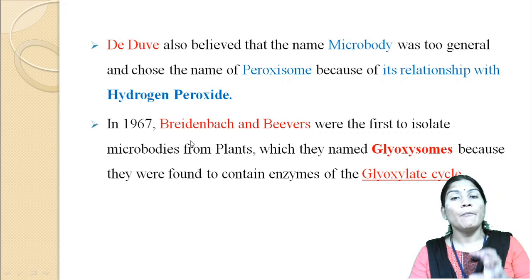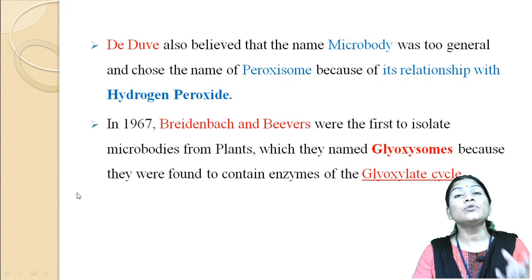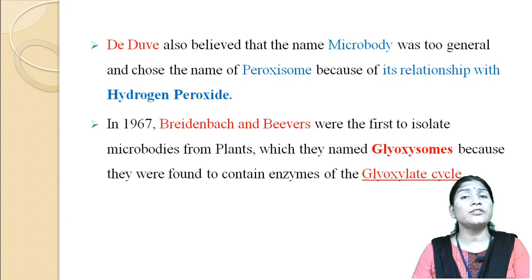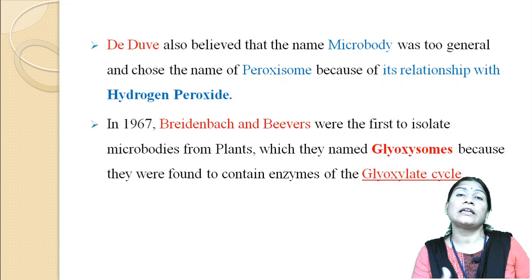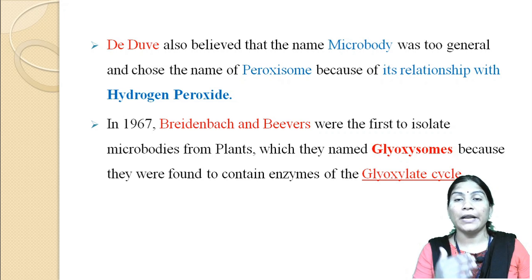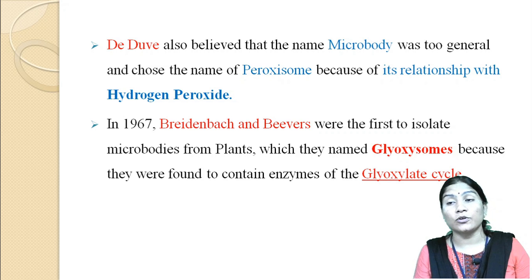In 1967, Breidenbach and Beevers were the first to isolate these microbodies from plants, which they named the glyoxysomes, because they were found to contain the enzymes of the glyoxylate cycle, and hence they gave the name glyoxysome.